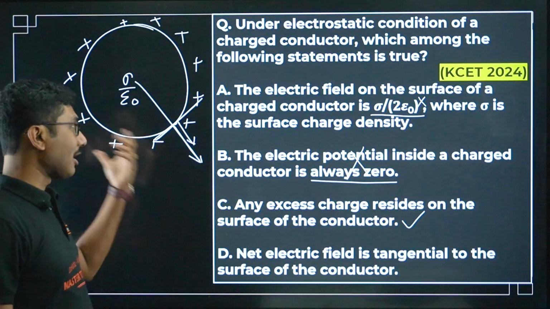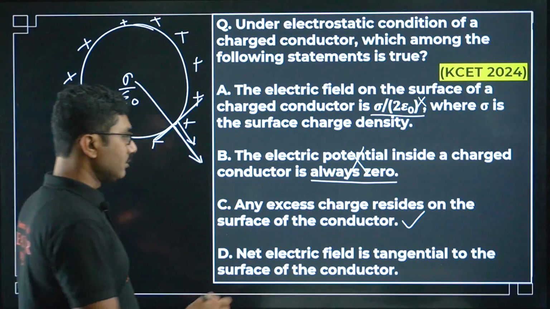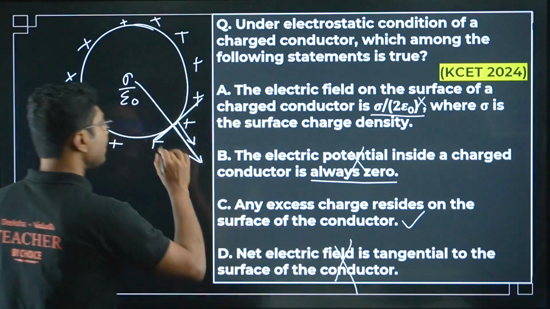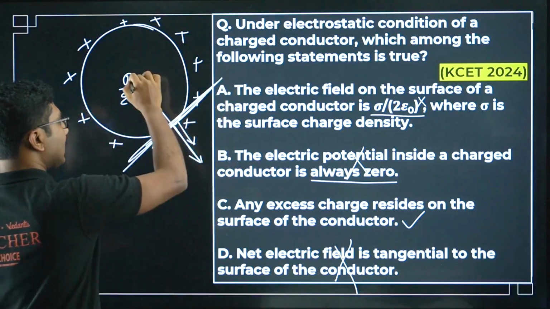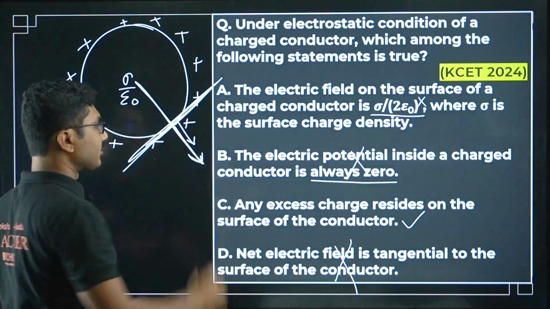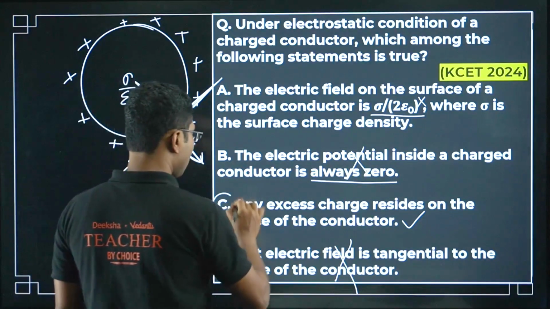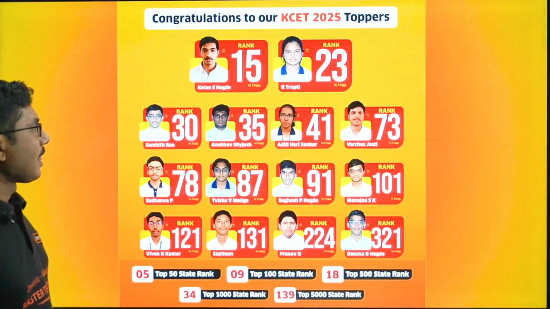So it is not correct. Tangential means the electric field has to be in this direction, whereas this is the actual direction of the electric field. So the correct answer is option C. The other 3 options are incorrect here.